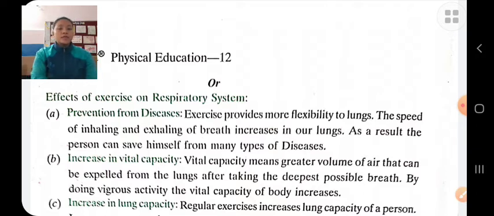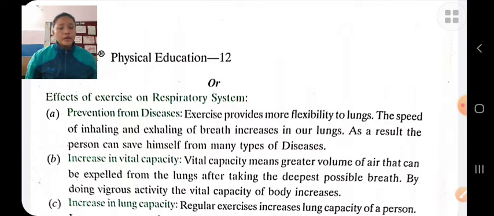Therefore, more blood is pumped out by the heart. Increase in cardiac output. Cardiac output means the amount of blood pumped out by the heart in 1 minute. If we do regular exercise, the cardiac output increases, which results in more blood being pumped out by the heart to the working tissues. Resting pulse decreases, with faster adaptation to the working load.